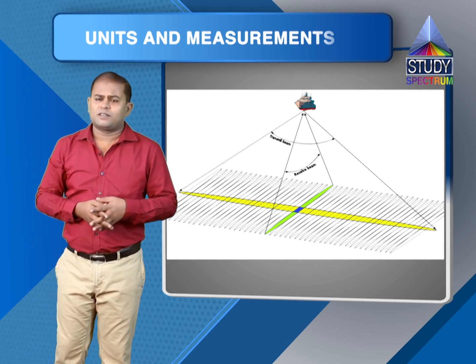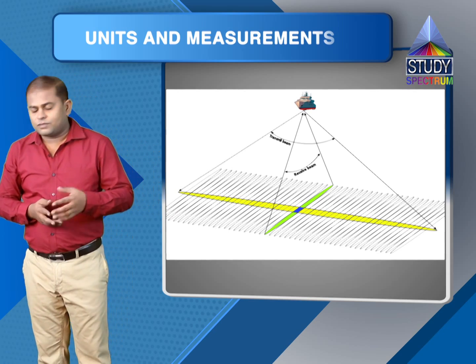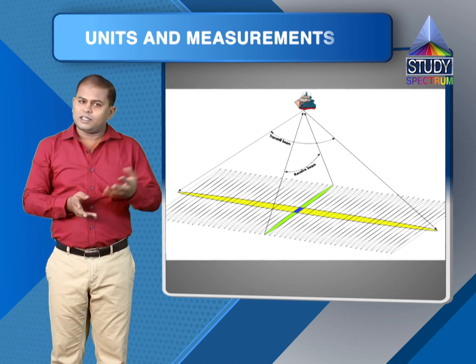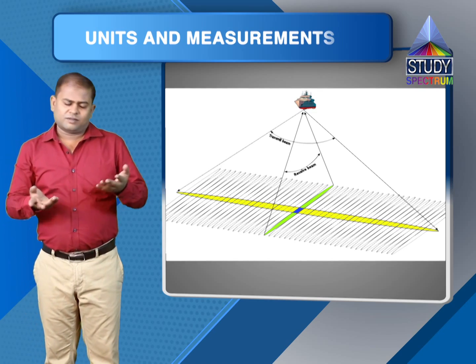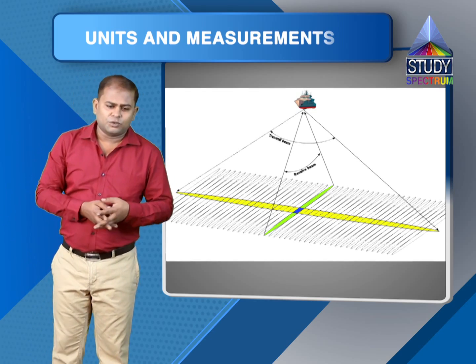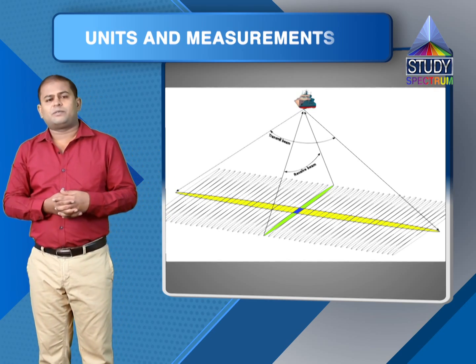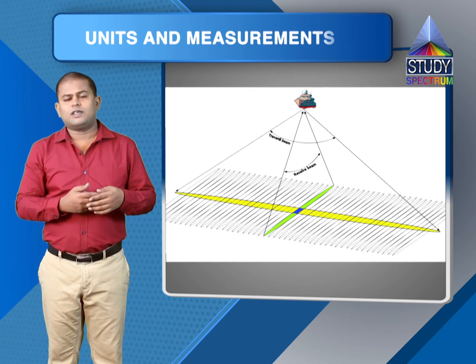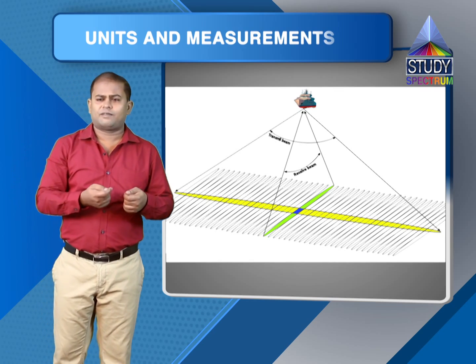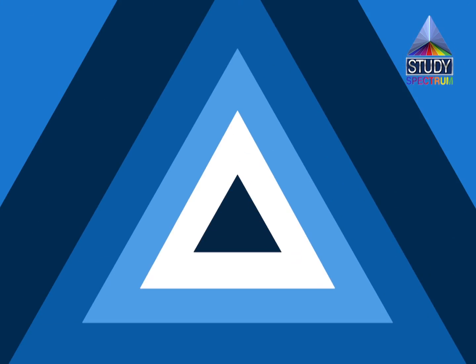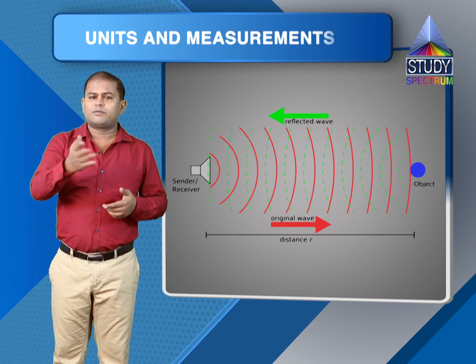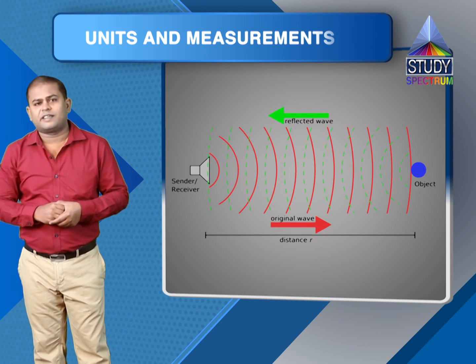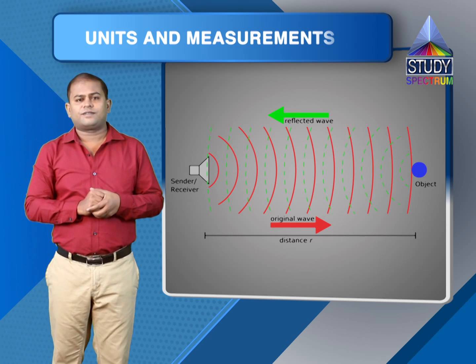There are many techniques. You must have heard of the sonar system, or even radar makes use of this. So there are many cases where we use this method of reflection to estimate the distance between objects, distances of which cannot be measured directly. In fact, the distance of the moon from earth is also estimated using the same method, right?